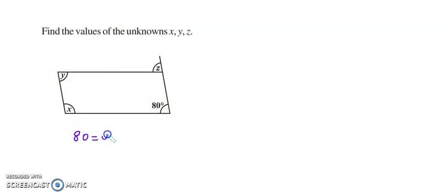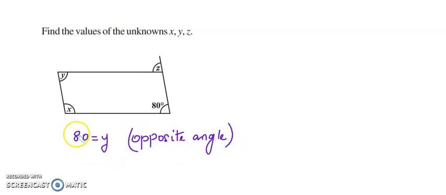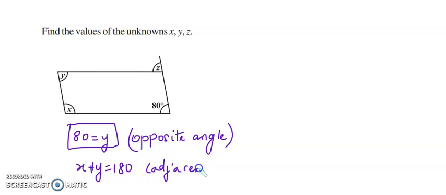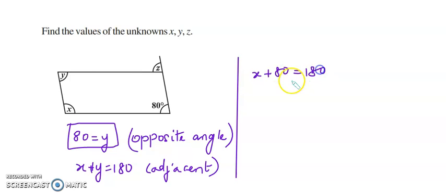Yes, 80 and y are equal. Why? Because they are opposite angles, and opposite angles are equal. Correct? So can we say that x and y will add up to 180? Because they are adjacent angles, right? So adjacent angles will be supplementary. That's the property of parallelogram. So can we say x plus 80 is equal to 180, so x is equal to 100. That is 180 minus 80.